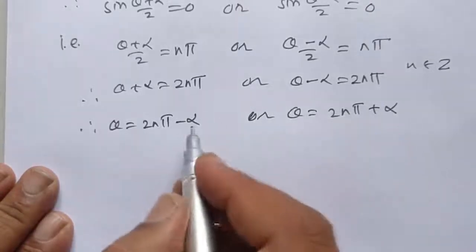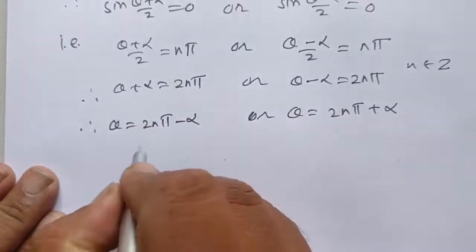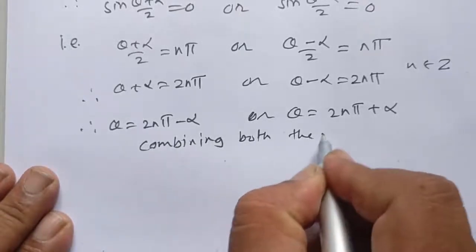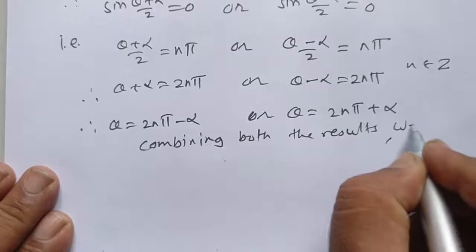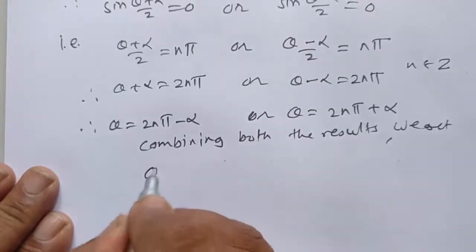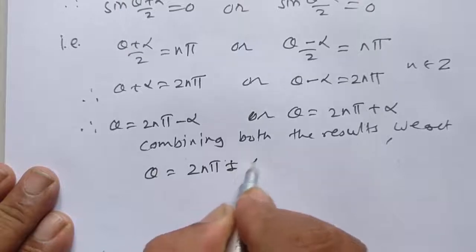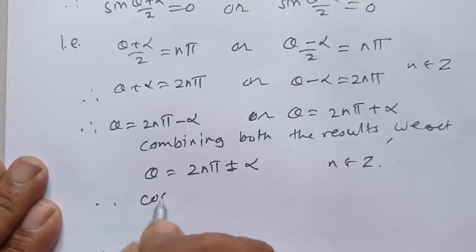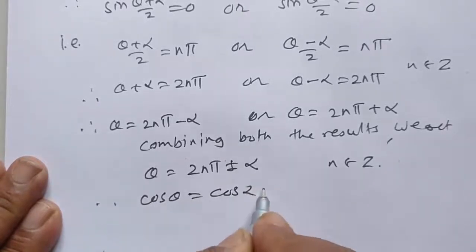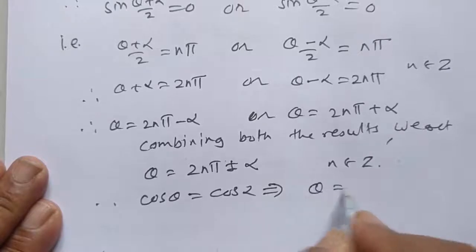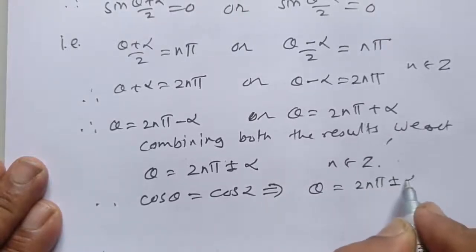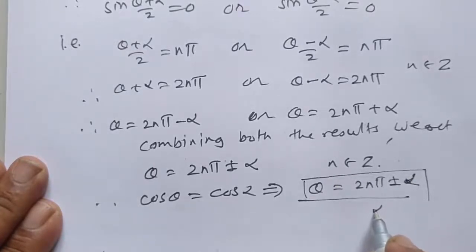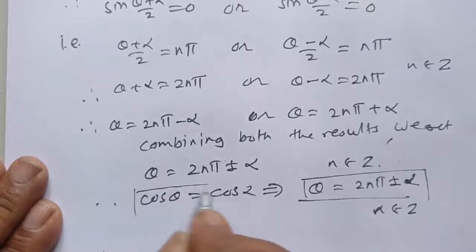Here, combining both the results with plus and minus, we get theta is equal to twice n pi plus or minus alpha, n belongs to Z. Therefore, cos theta is equal to cos alpha implies theta is equal to twice n pi plus or minus alpha. So this is the general solution, where n belongs to Z, of cos theta is equal to cos alpha.